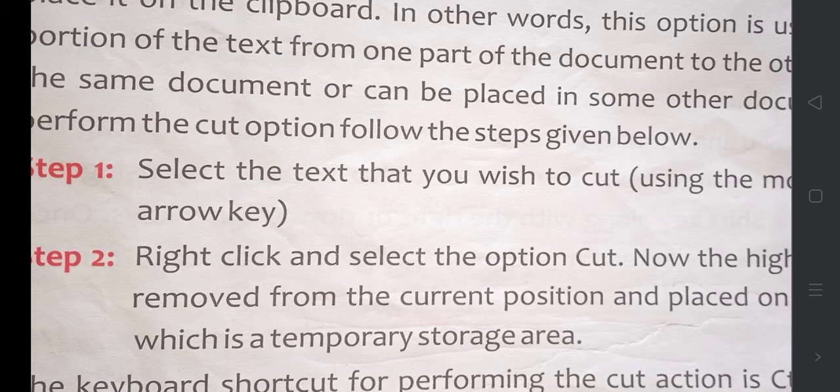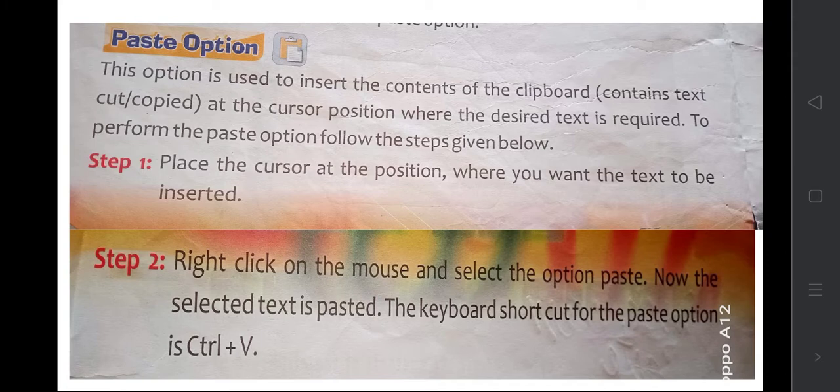Even copied content, before pasting, whether you have cut or copied, will be placed in the clipboard. As soon as you paste it in some other new location, the clipboard would be emptied. Then the paste option. The paste option is used to insert the content of the clipboard, cut or copied, at the cursor position where the text is desired. To perform the paste option, follow these steps.